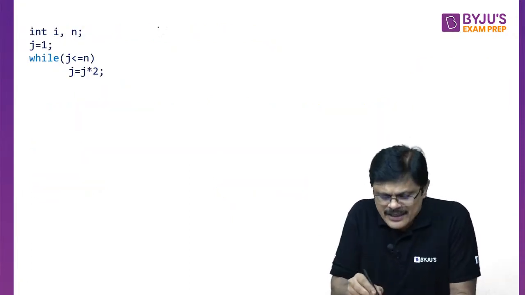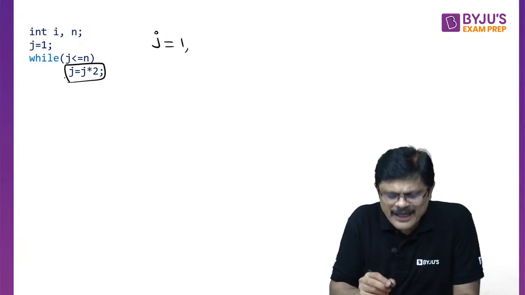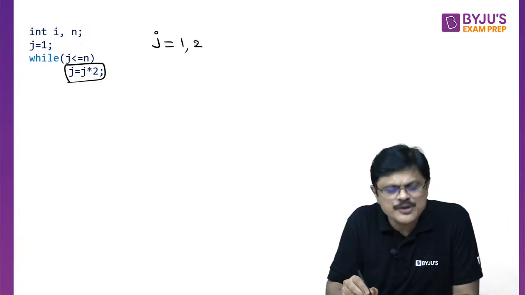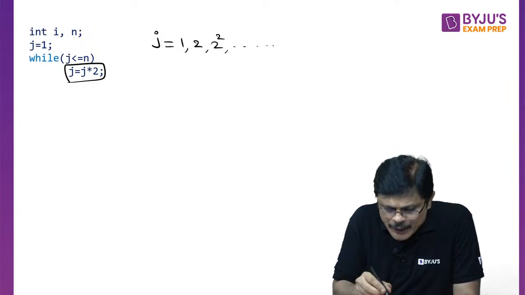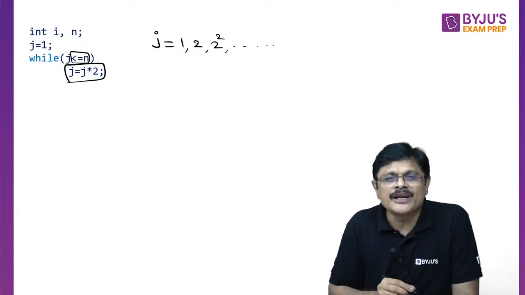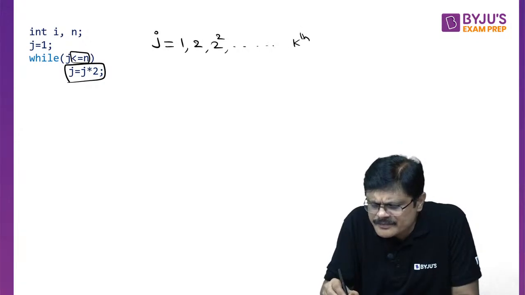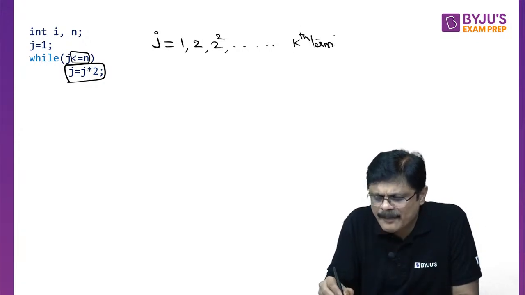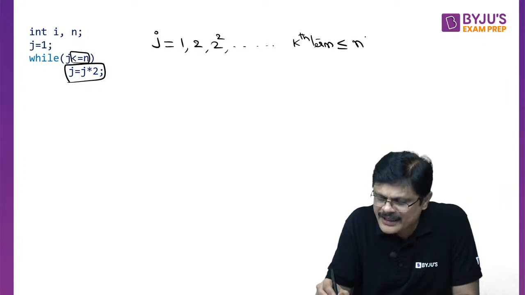Very simple, sir. See, j value starts from where, sir? It starts at 1. Every time its value is multiplied by 2. So next time it becomes 2, next time it becomes 2 square, and like that. How long do you continue? You have to continue till this value is less than or equal to n. Let us say at the kth term, I pray God that this value, whatever I get, is less than or equal to n.